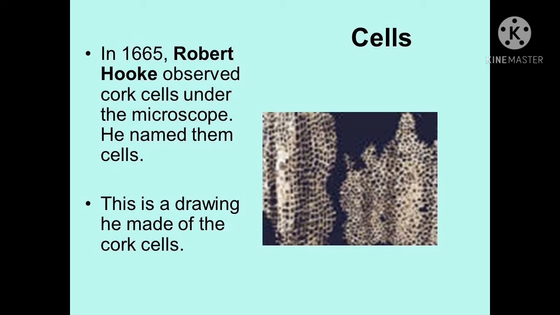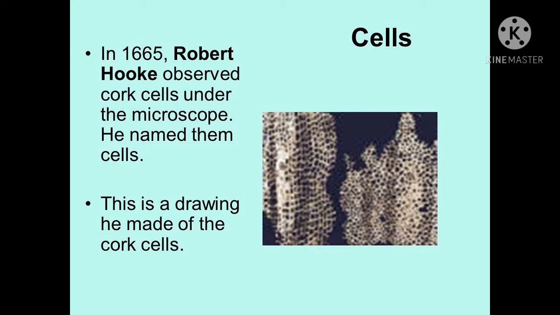He found they resembled the structure of a honeycomb and labeled them as cells, which in Latin means small rooms. But these were dead cells, obviously, because they were collected from the bark of the tree. Every living thing, however different, is made up of these separate tiny units called cells.